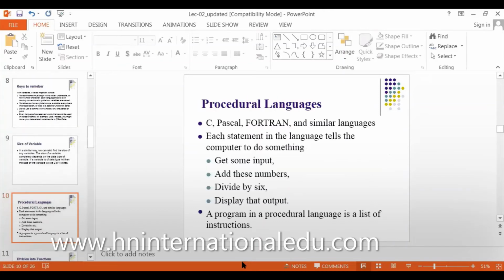There are some procedural languages: C, Pascal, Fortran, and similar languages. Each statement in the procedural languages is compiled one by one. The first step is done first, then the second, then the third, then the fourth. Some programming languages are not smart. I'll give you an example. A programming language is like a person, like a helper you keep. The older programming languages were not smart. They used to do the task sequentially.